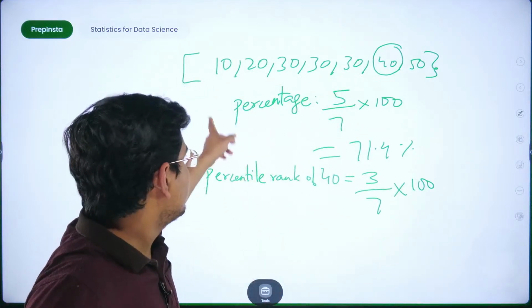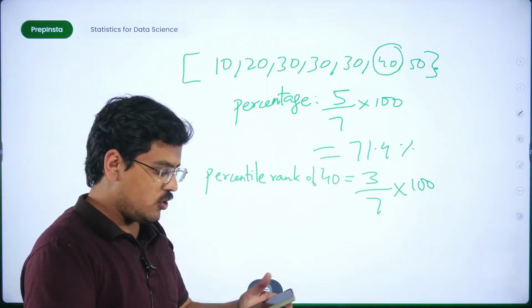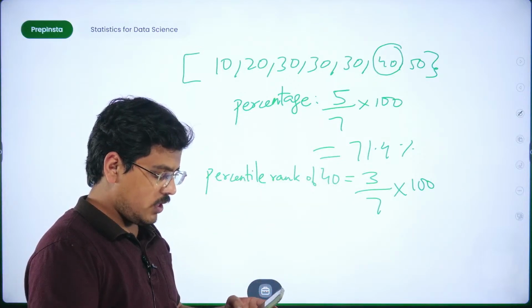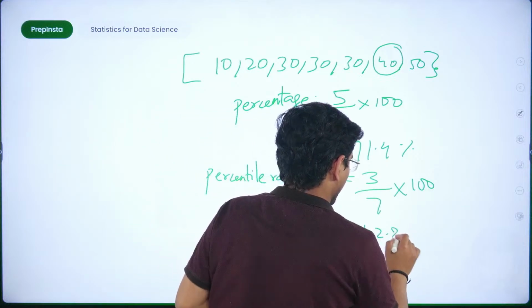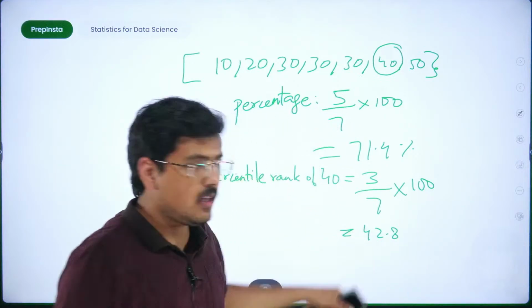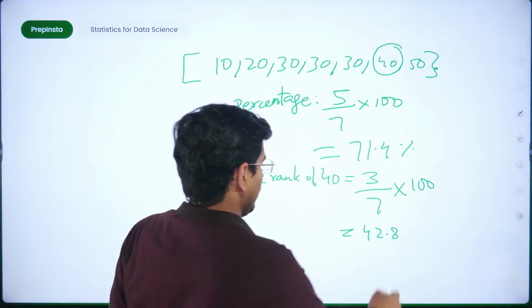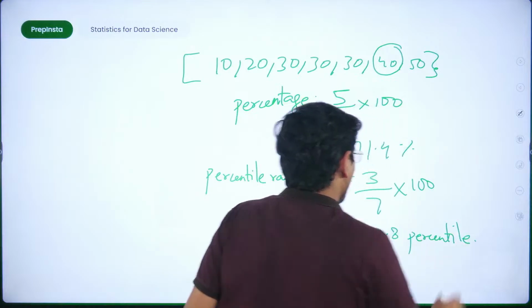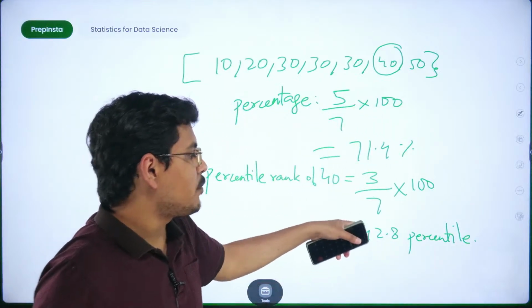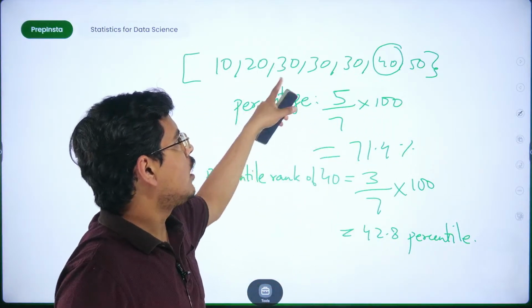Interestingly, this time the value changes, and if I calculate 3 divided by 7, it is 42.8. So this is 42.8. This is the percentile, so it is actually larger than 42.8% of values out of this.